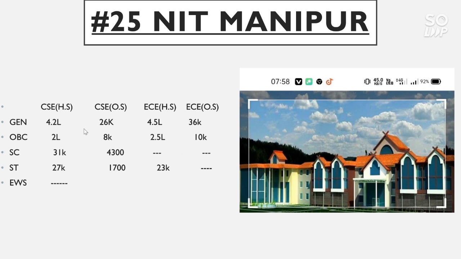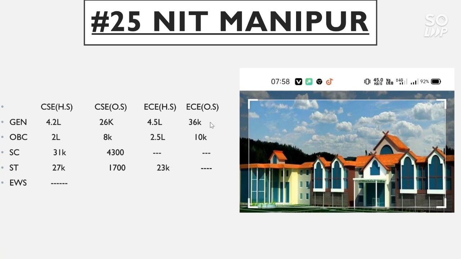The CSE cutoff for home state for general category goes to 4.2 lakh, for OBC 2 lakh and for SC 3.31 thousand and for ST 27,000, and there is no seat reserved for EWS category. The CSE other state cutoff for general category goes to 26,000, for OBC 8,000, for SC 4,300 and for ST 1,700. For EC home state, general category cutoff goes to 4.5 lakh, for OBC 2.5 lakh and there is no seat for SC category, and for ST category the cutoff is 23,000.